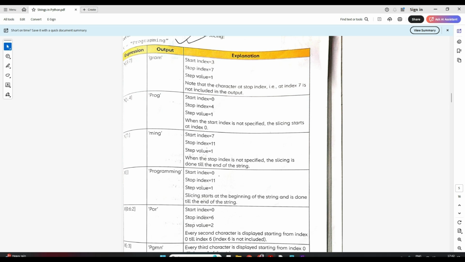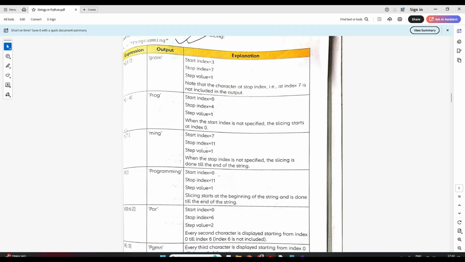Now see this output. Here the start is not given anything. It's blank, right? Before the colon nothing given means it's a blank start. So again start will be your default, which is 0. Stop will be your 4. So it will start from 0 to 4 in a step value of 1, because step is also not given, so 1 by default. So from 0 to 4 it will take, P 0 till 4, no, till 3, right? Minus 1. So 0, 1, 2, 3, till PROG. So this PROG will be printed.